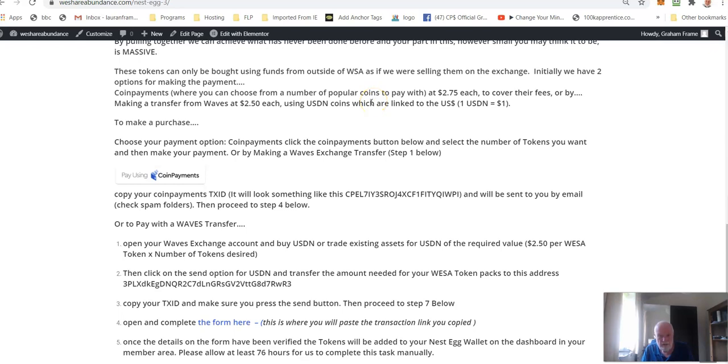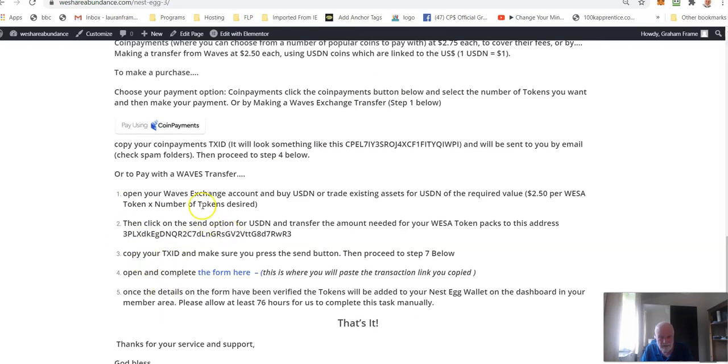Let me scroll down. Basically, there are two ways you can pay currently. If we can find another way, then we'll add it. But at the moment, there are just two ways. You can either use CoinPayments or you can make a transfer on the Waves exchange. Now, if you're going to use CoinPayments, you just click on this button. You'll get your TXID, put it into a form, and you'll be done. If you're using Waves, then you go down to one here, and it goes through the instructions there.